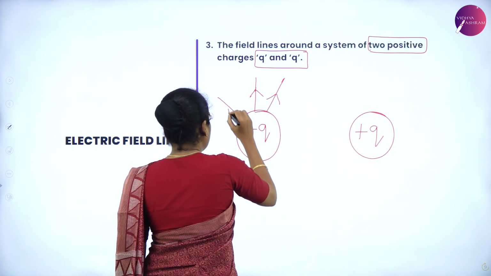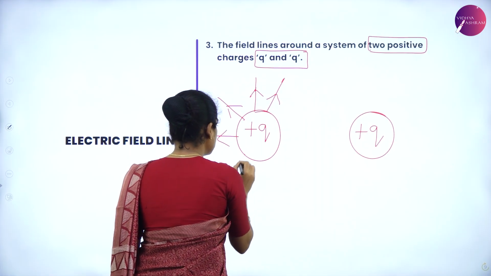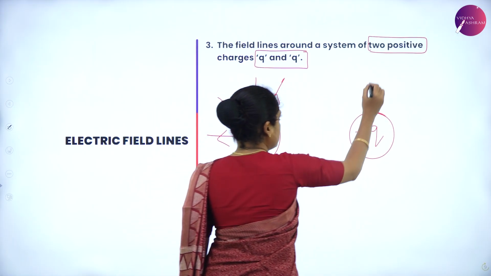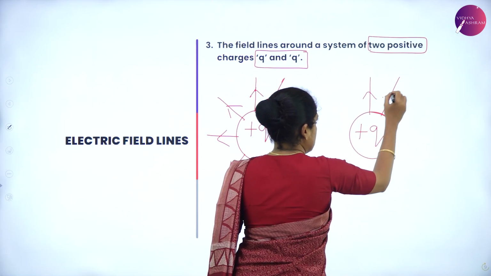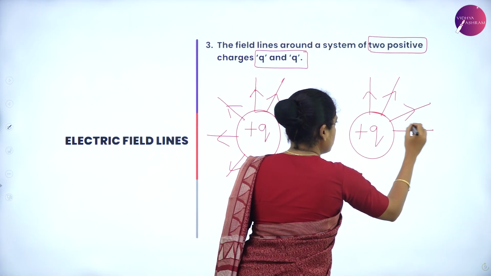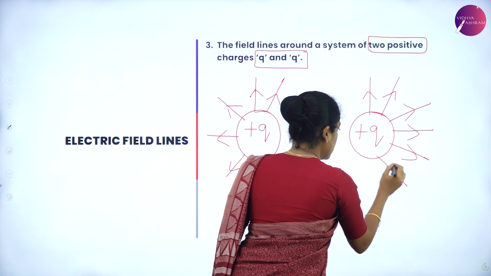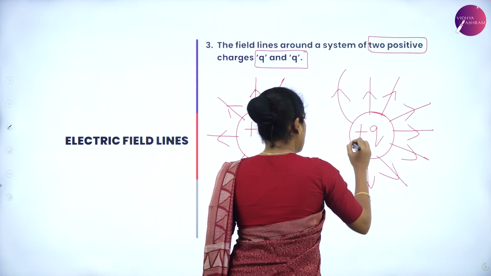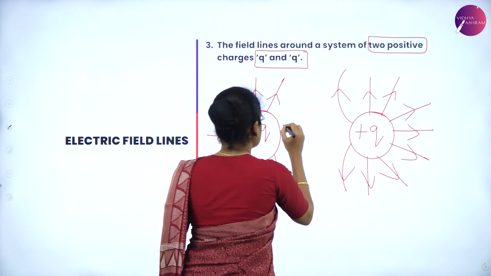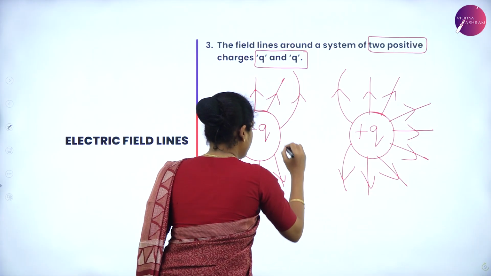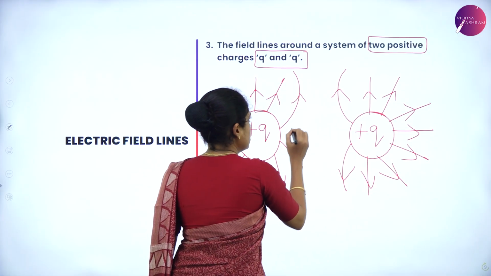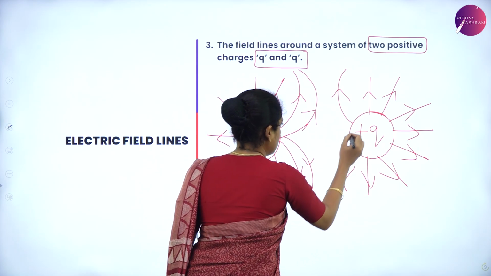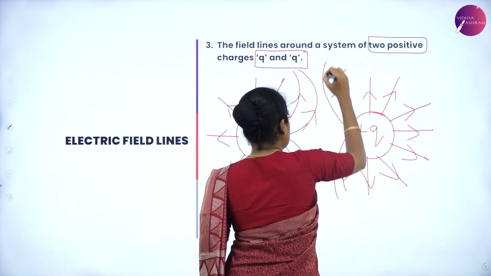And here we have 2 positive charges, like charges. Between them, the force is repulsive. The nature of force is repulsive. Therefore, by drawing like this, away from each other, this represents that the force between them is repulsive.